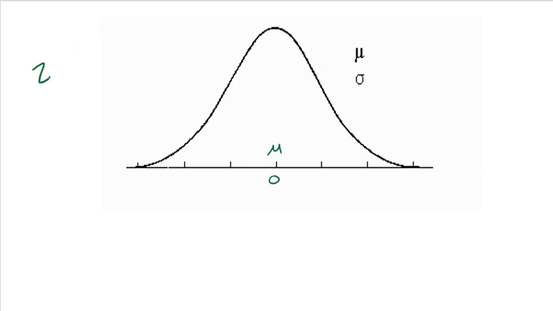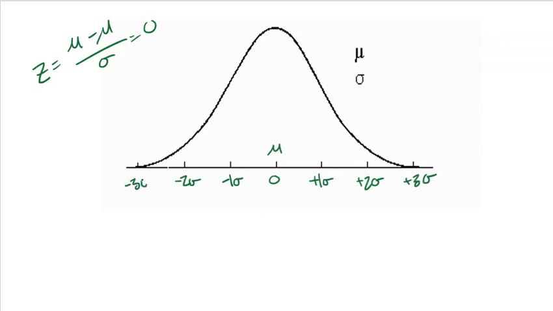Because when you use the z-score formula and you take the mean minus the mean divided by the standard deviation, you're going to get a big fat 0, right? And then this value represents 1 standard deviation above. This represents 2 standard deviations above, and this represents 3 standard deviations above. And a standard deviation above or below the mean is a z-score. So these are actually z-scores, 1 above, 2 above, 3 above. And then we could go 1 below, 2 below, or 3 below. So these are actual z-scores, right? This is how far you are from the mean.